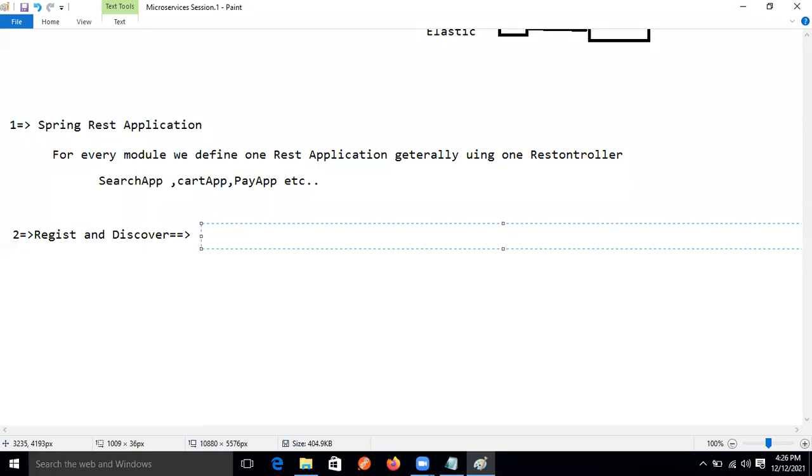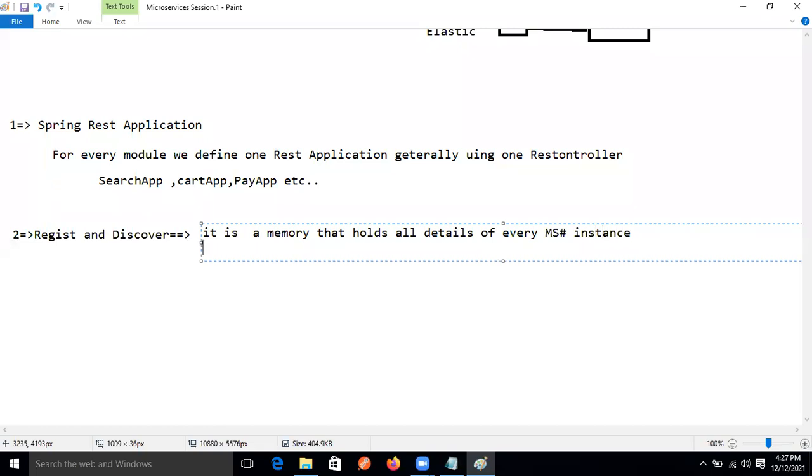It is a memory that holds all details of every microservice instance, as a service instance.